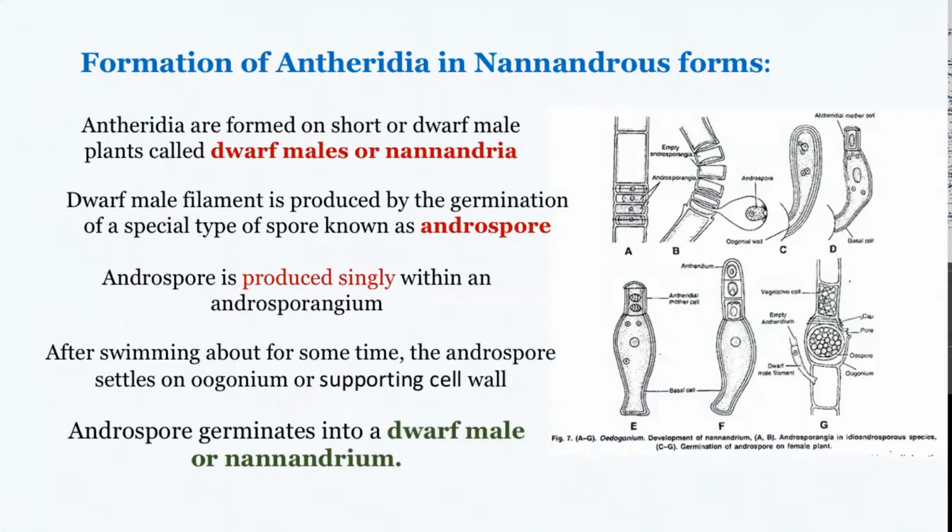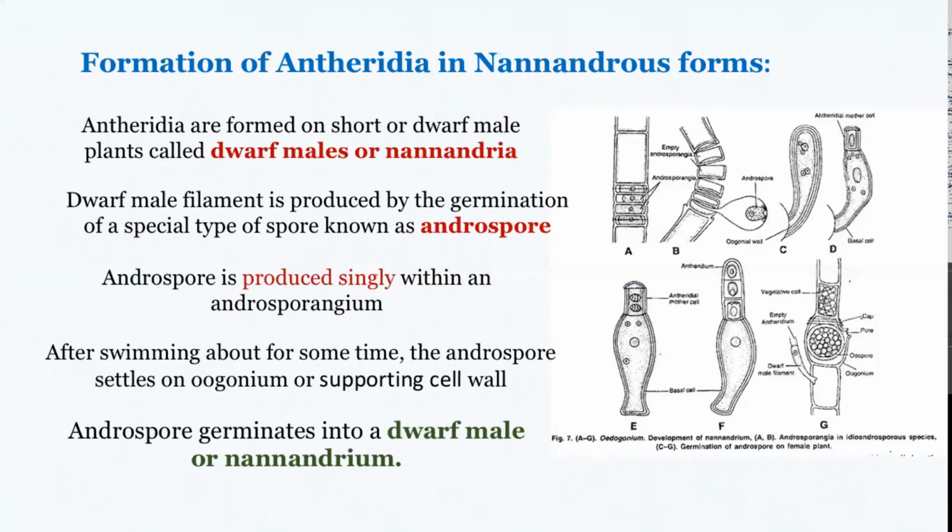And once this androspore is formed, it gets liberated from the androsporangium and swims about for some time, and then it settles down on the oogonium or the cell adjacent to the oogonium, and from there it will germinate to form the dwarf male or the nannandrium.